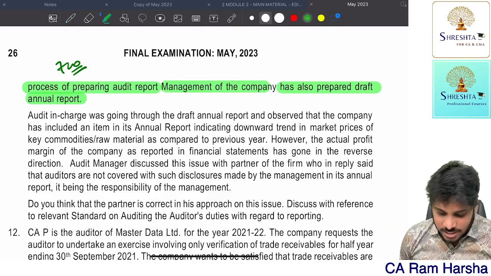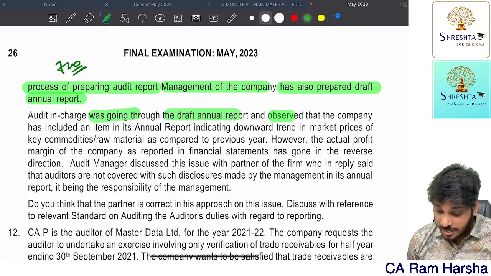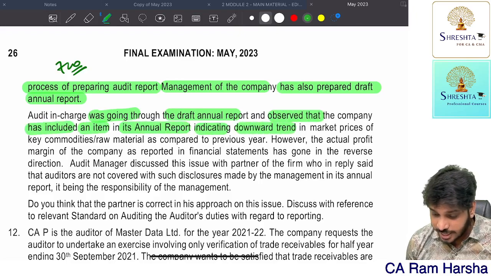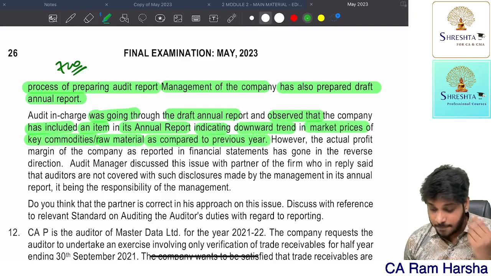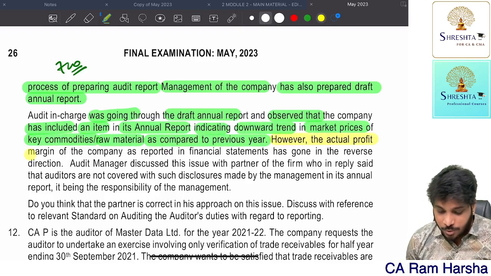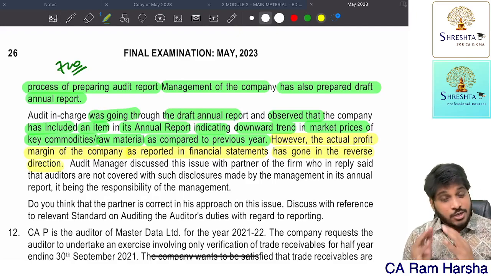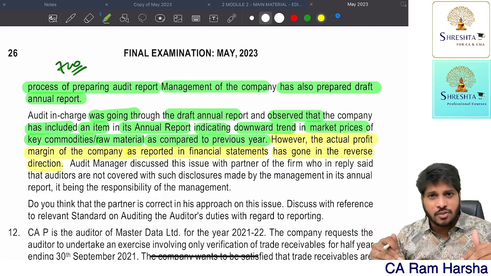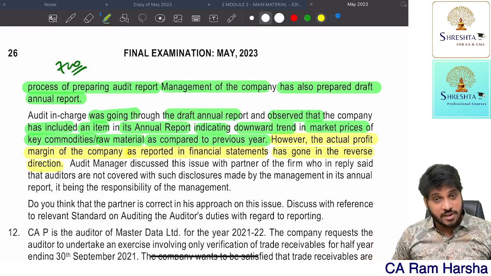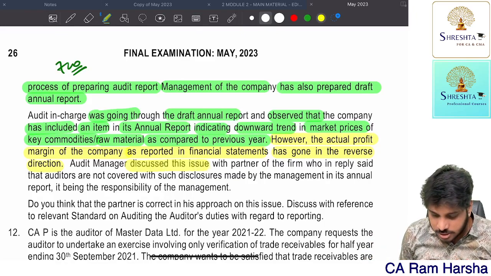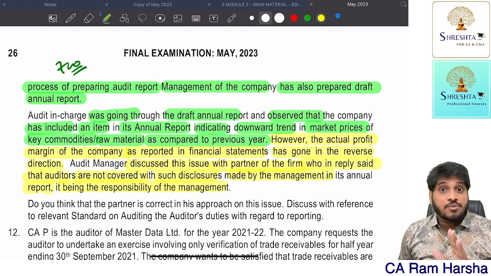The audit in-charge was going through the draft annual report and observed that the company has included an item in the annual report indicating a downtrend in market prices of key commodities and raw materials compared to the previous year. However, the actual profit margin of the company as reported in the current financial statements has gone in the reverse direction. The annual report shows a decrease in the price of the product, but the margin per the financials is increasing. The audit manager discussed this issue with the partner of the firm, who replied that auditors are not concerned with such disclosures made by management in the annual report. This response is absolutely wrong.